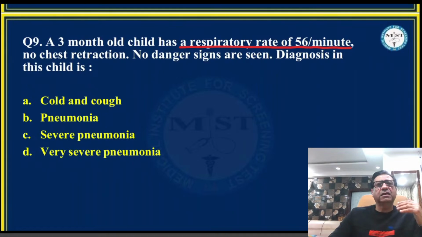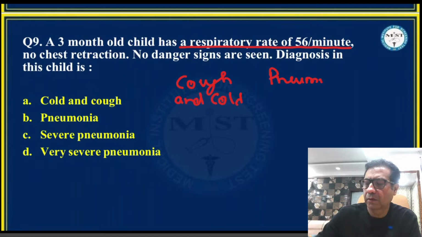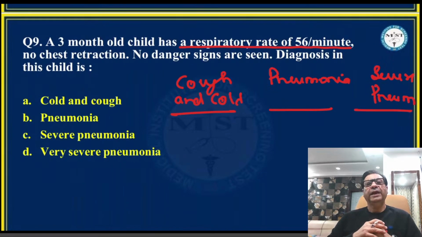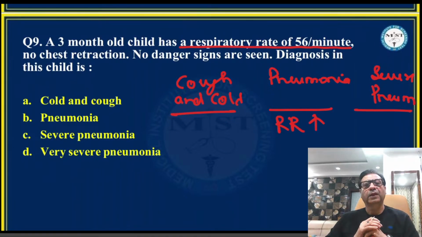Now this is the classification which I have told in my classes. How do you classify only cough and cold, pneumonia, and severe pneumonia? So when we say respiratory rate is high or chest indrawing is present, but there are no danger signs.